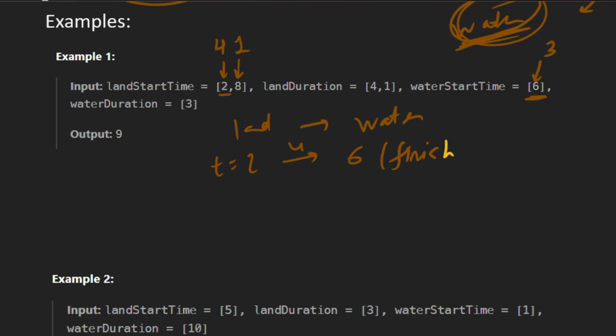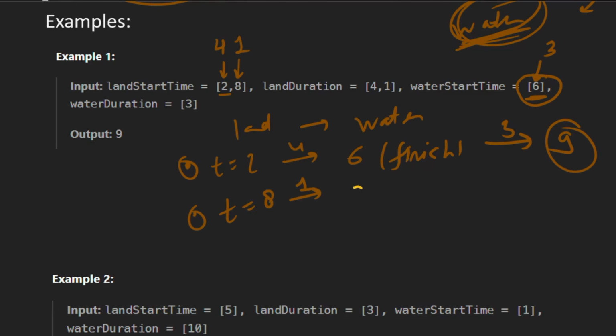At t equal to 6 it finishes. Then at t equal to 6 we have a water ride, so it takes that water ride and its duration is 3, so it finishes at 9. Now the second case is it takes the land ride at t equal to 8, its duration is 1 and it finishes at 9. And then it takes the water ride, because the water ride starts at 6 and has already started, so it directly takes it and its duration is 3, so it will finish at 12.